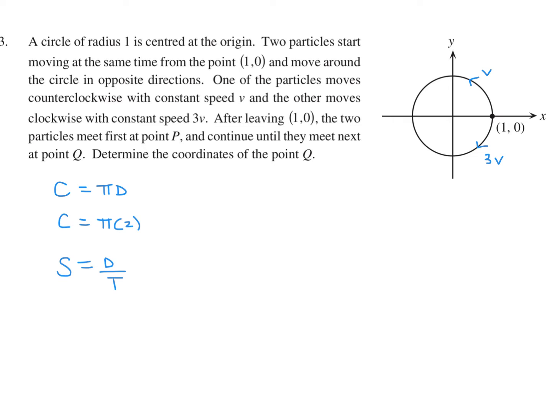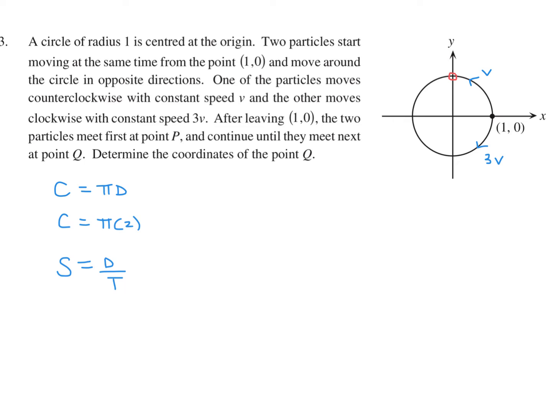Just based on common sense, this will travel 3 times the distance. So if this particle reaches this point, which is exactly a quarter, this will travel 3/4. So we'll get to this point right here when they meet for the first time.